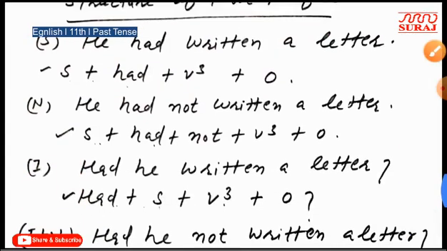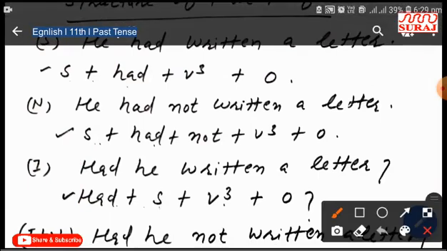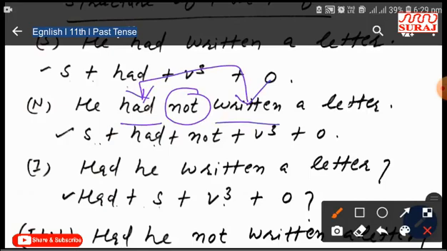After simple sentence, this is the structure of negative sentence of past perfect tense. He had not written a letter. You know very well that we should write negative form not between main verb and helping verb. Had is helping verb, written is main verb. Subject, had, not, third form of verb, object.